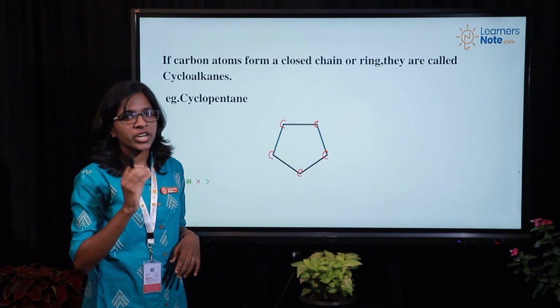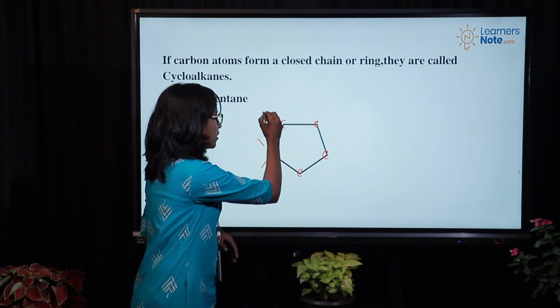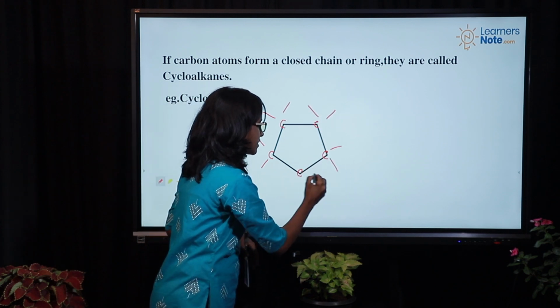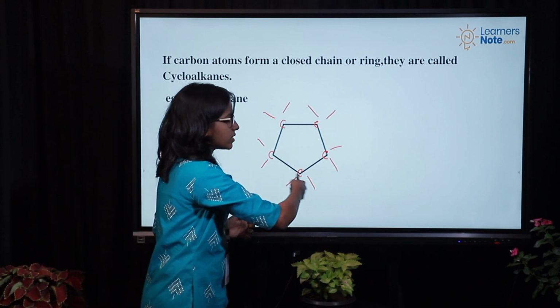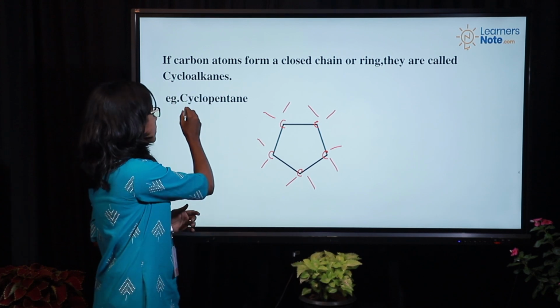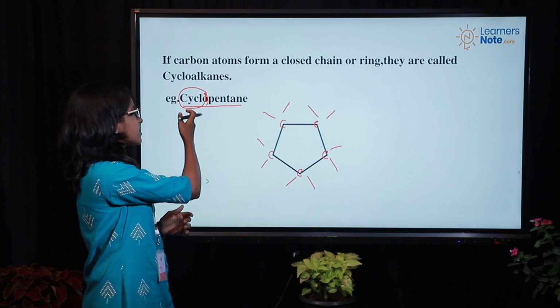We know each carbon atom needs 4 as its valency. And here also all the bonds are single bonds. The only difference is that it is a closed circle, a closed chain. Such compounds we write with a prefix, that is cyclo.